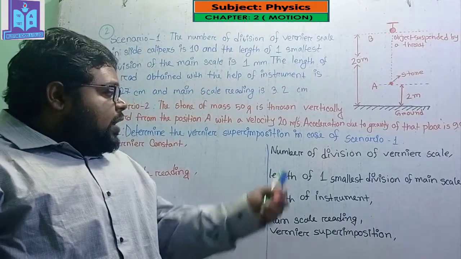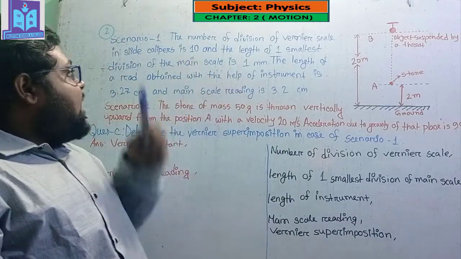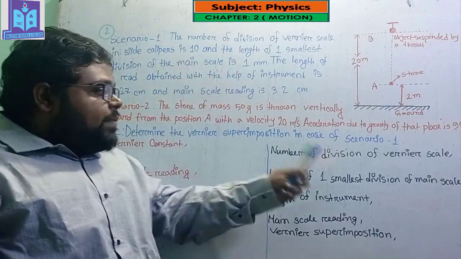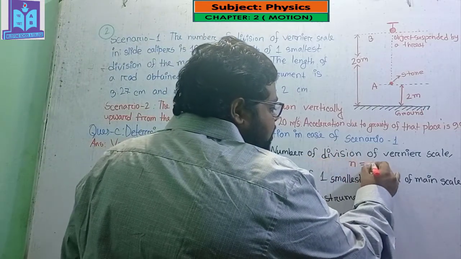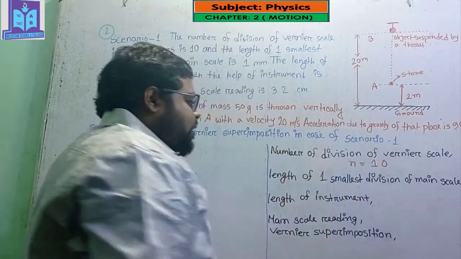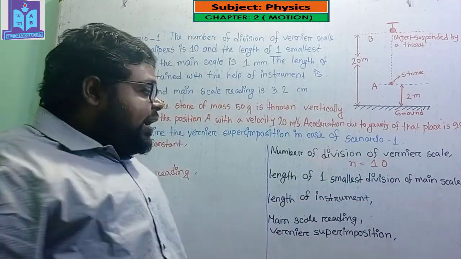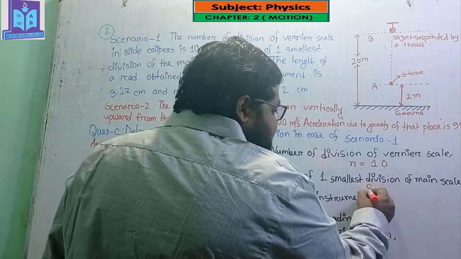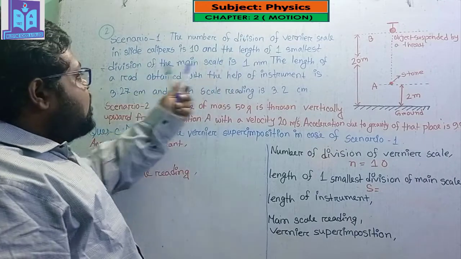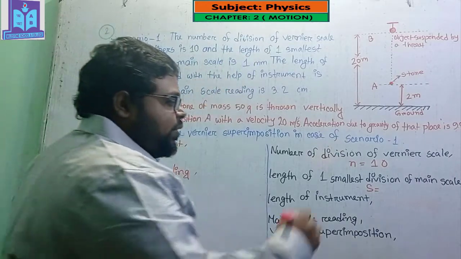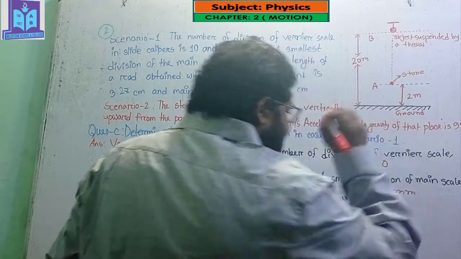The number of divisions of the vernier scale is denoted by n, and n equals 10. The length of one smallest division of the main scale is denoted by s, and here the value is 1 millimeter. So s equals 1 millimeter.